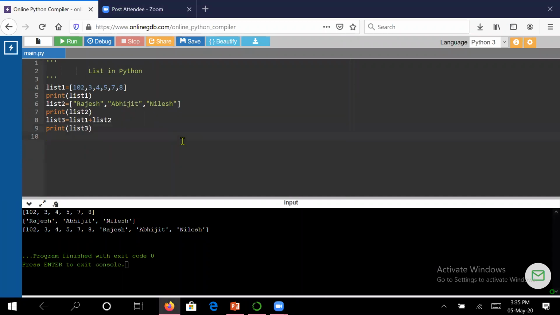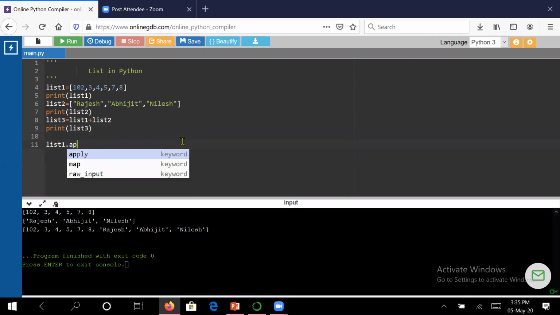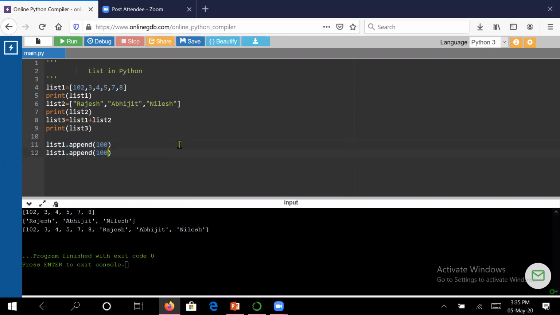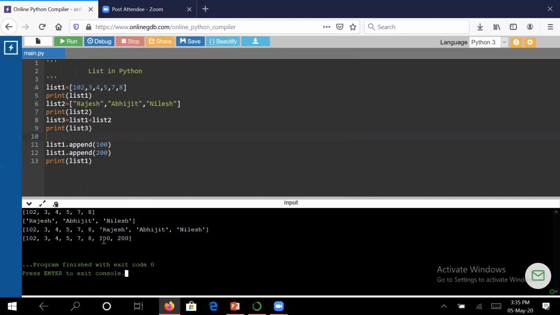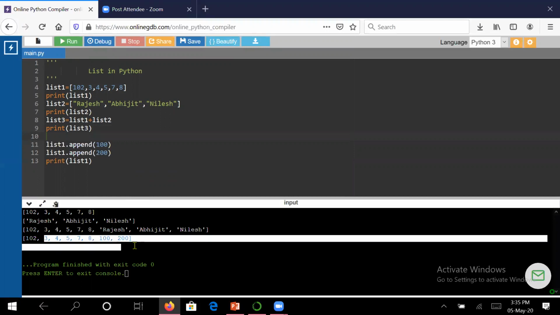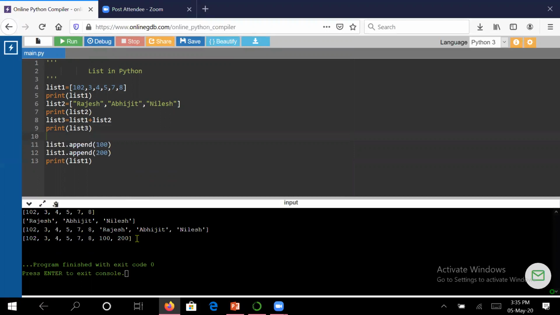Let us move ahead. We will now add some elements to the list. So let us say list1 dot append, and we want to add a number, suppose 100. Let us add some more, and we will write 200, and then we will try to print the list. Print list1. So you can see the output here. It has added two elements.